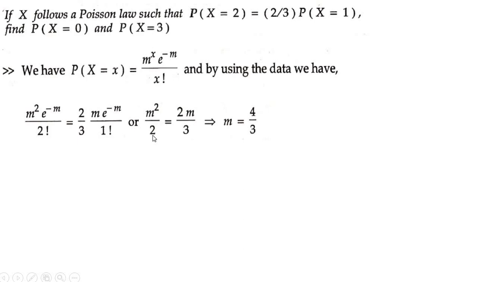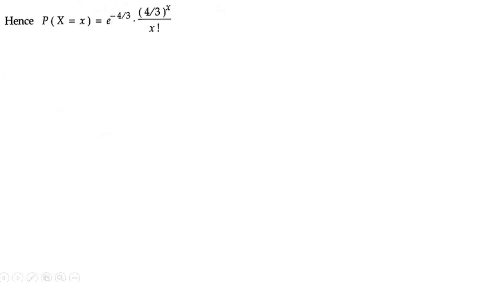So you get m is equal to, take this denominator 2 to the numerator, 2 2s are 4, so you get m is equal to 4 by 3. So after knowing the value of m is equal to 4 by 3, directly substitute it in the place of m. So p of x is equal to e to the power minus 4 by 3 into 4 by 3 to the power x by x factorial.